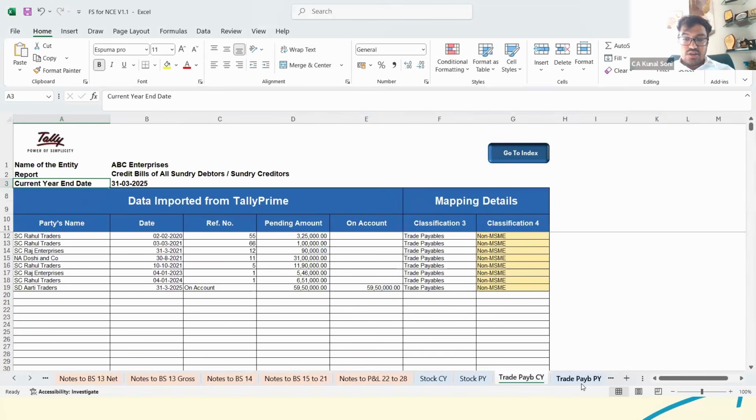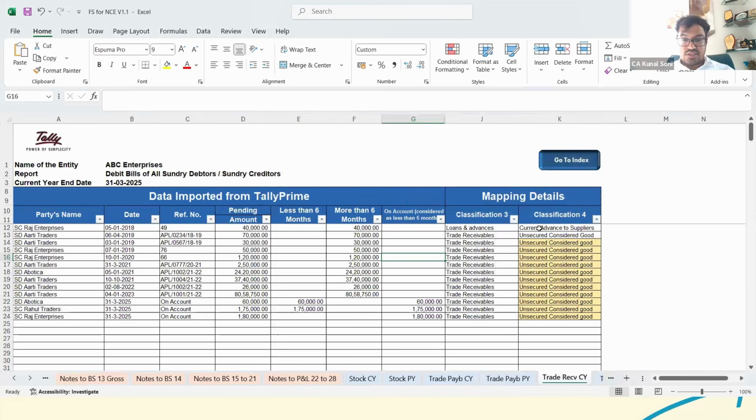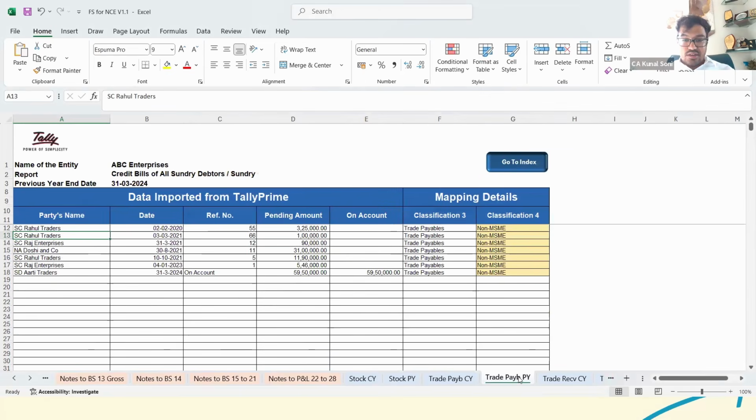So let's say we look into this trade receivable sheet. We just discussed current advance to suppliers. Similarly, if we look into the same with regards to the trade payables, now see here there are sundry debtors also in the trade payables sheet. So there would be an option here, other liabilities, and now it is automatically reflected here, advance from customers. And for trade payables, the MSME and the non-MSME, based on the segregation in Tally, it is auto-populated by itself. And if you want to update the same, you could update here.